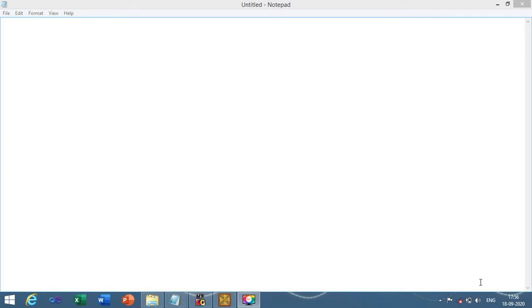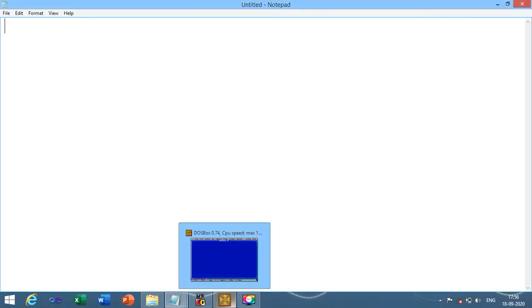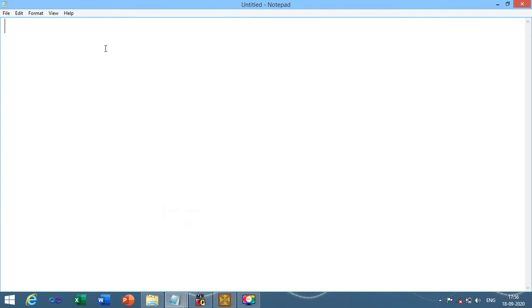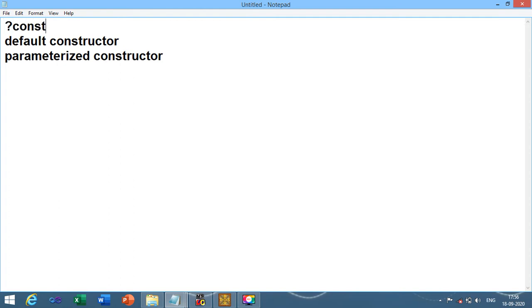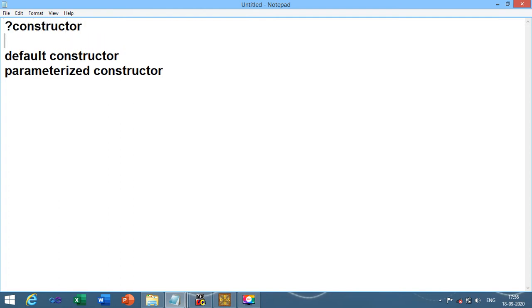But before starting our today's session, I would like to discuss the things which are related with the constructor. Now let us recall the topics which are related with our previous two sessions, that is default constructor and parameterized constructor. So basically the question is, what is constructor?